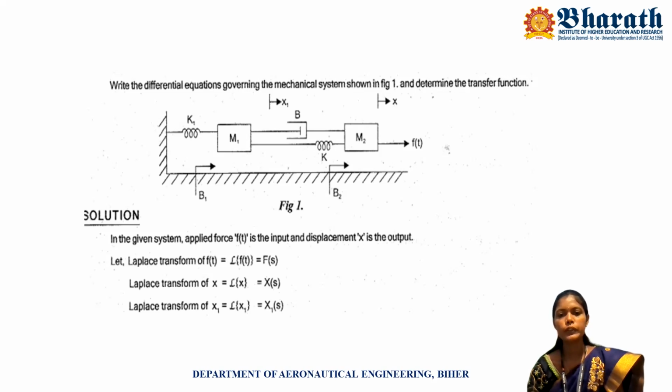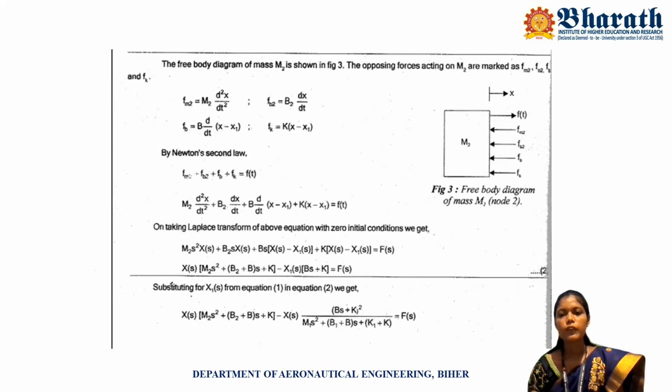Here 1, 2, 3, 4, 4 elements are acting on mass 2. So we draw the free body diagram. Here F of t is the applied force and the opposing forces are F of m2 and F of b2, F of b and finally F of k.